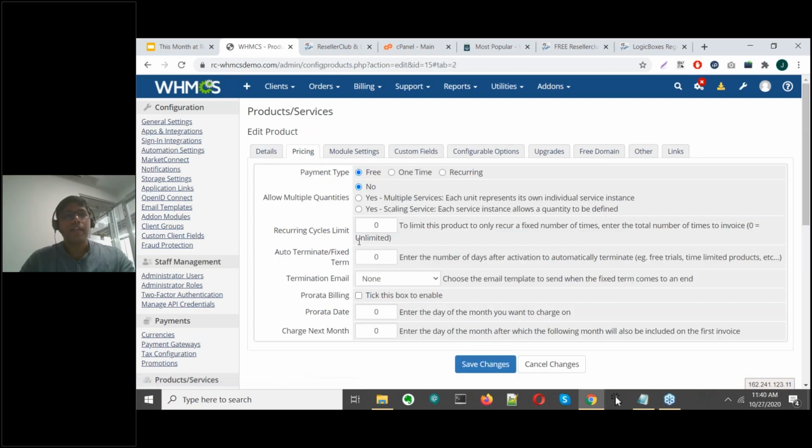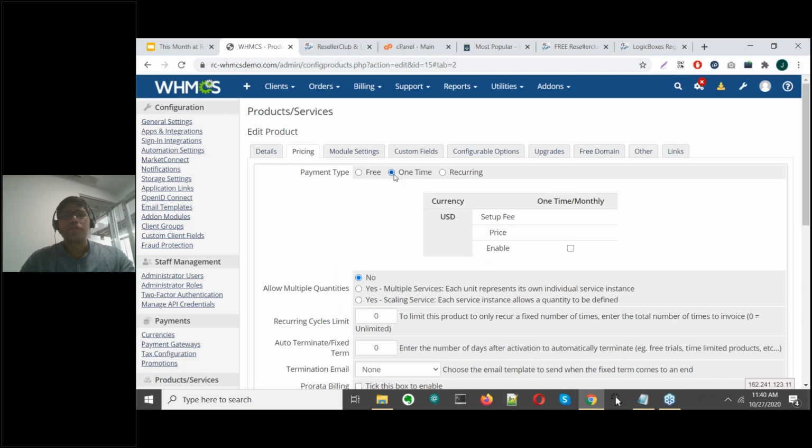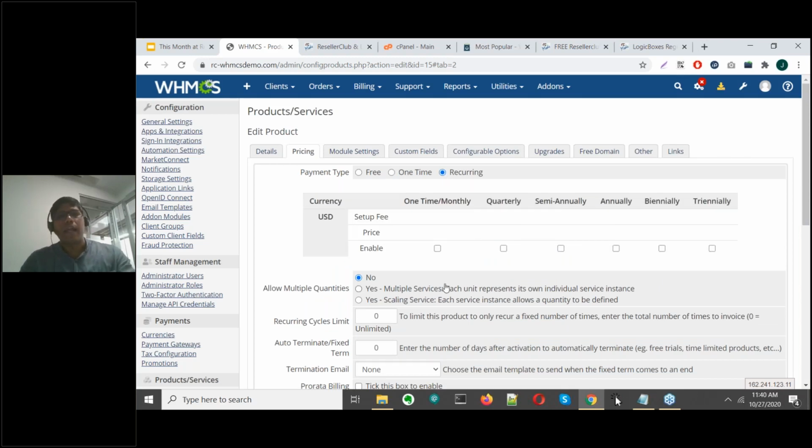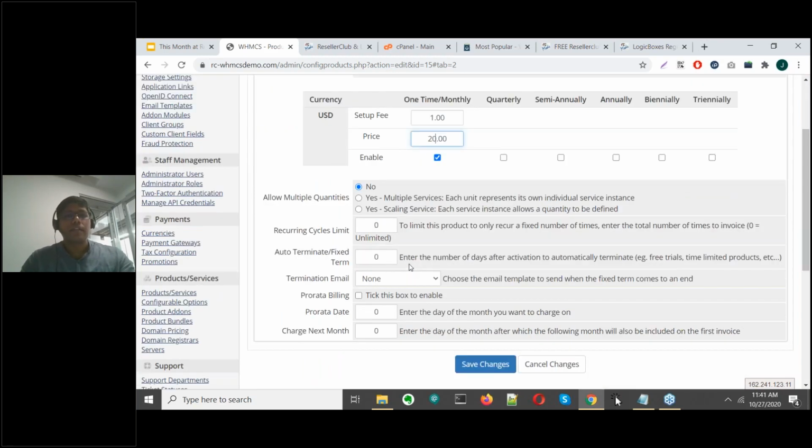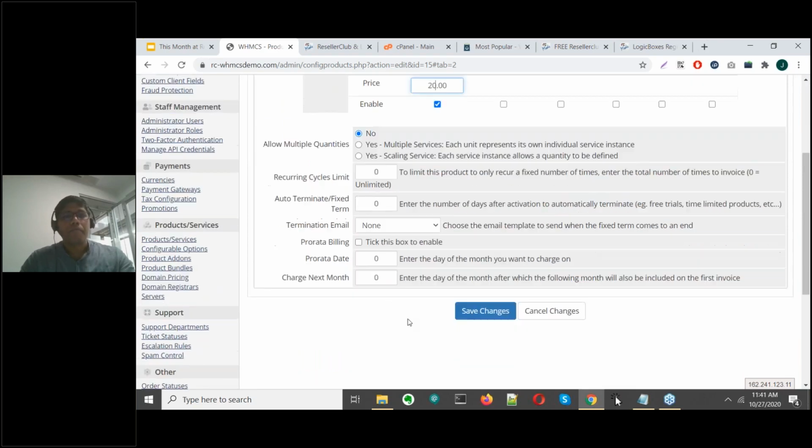You click on pricing. You can choose to offer it free of cost, which of course is something that we may not do, but if you have a promo running, of course you can do that. You can choose one-time billing. You can choose recurring pricing. You can add monthly, quarterly, annual billing. So say we go for monthly billing, you can choose a setup fee. For the purpose of our demo, we just add $1 as the setup fee. You can add a price of $20 per month. This is just for our demo.